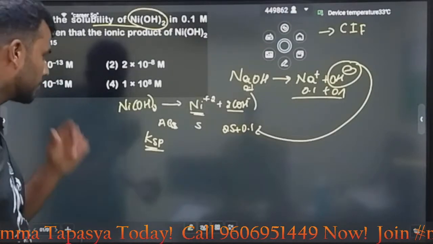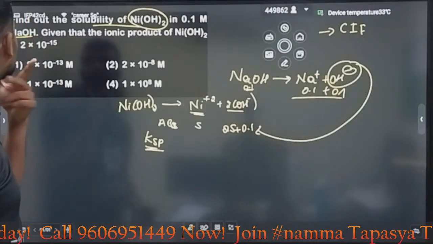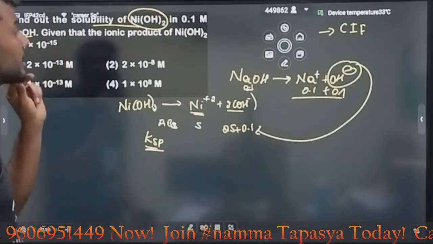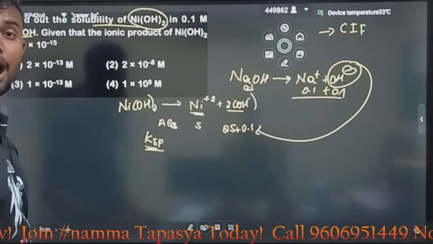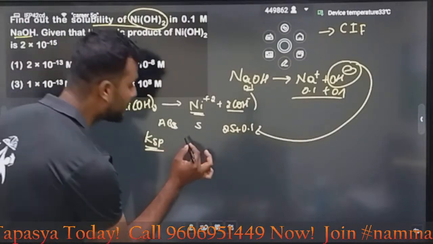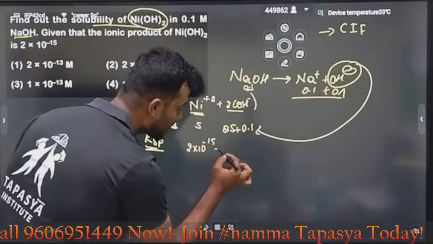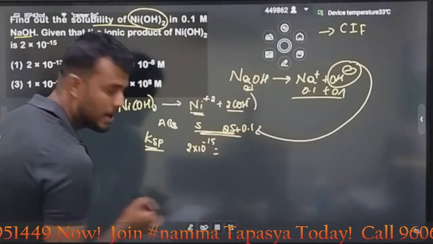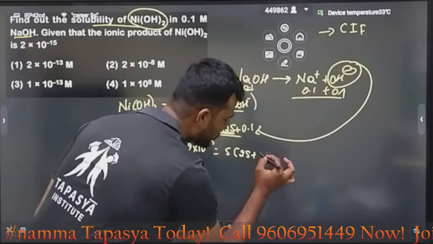In the case of ionic equilibrium, we already know what we need to find out. Here, find out the solubility of Ni(OH)2. Now we need to calculate the solubility. They are giving the ionic product. How much is the ionic product? They are giving 2 into 10 power minus 15. This is equal to the ionic product, ions product, means S into (2S plus 0.1).